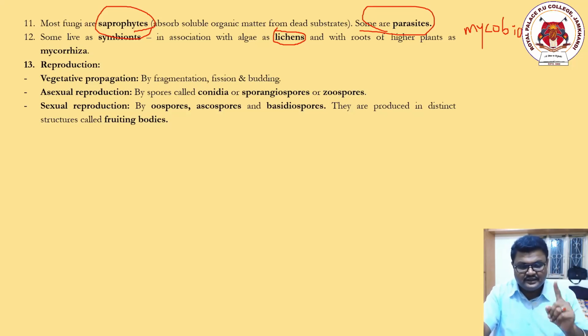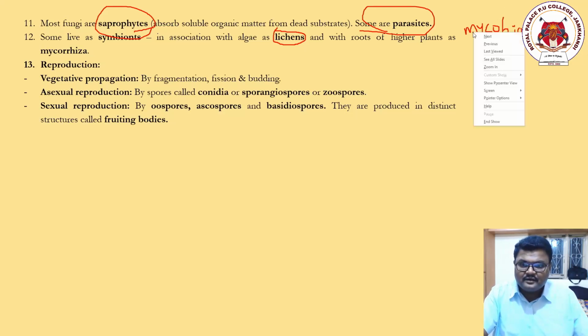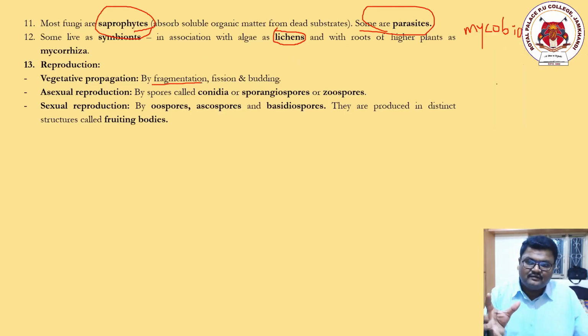Generally it is two: asexual and sexual. We'll add another one called vegetative. The first one is fragmentation, breakage of the body into fragments, and each individual fragment becomes a newer individual. Fission, breakage of the parent body into two or many parts, is called fission.